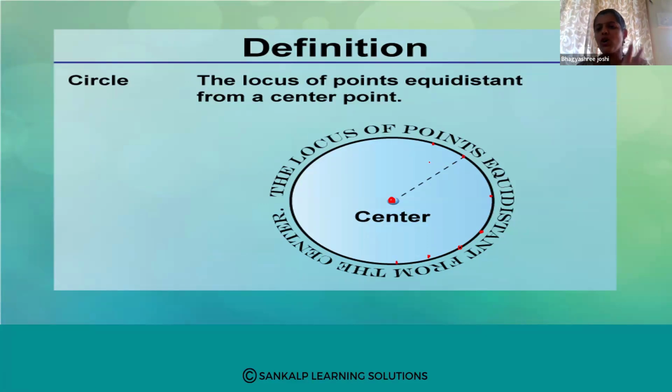These all are equidistant. Equidistant means what? Having equal distance. See, this is 2 centimeter and it is also 2 centimeter. This point is also 2 centimeter. Here also it is 2 centimeter. That means all these points are equidistant from a center point. That we call as a circle.